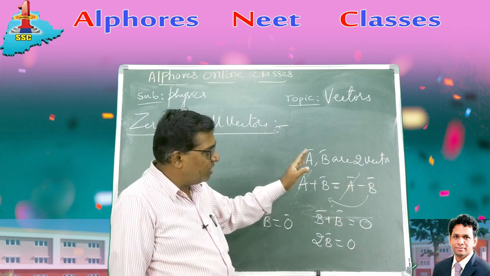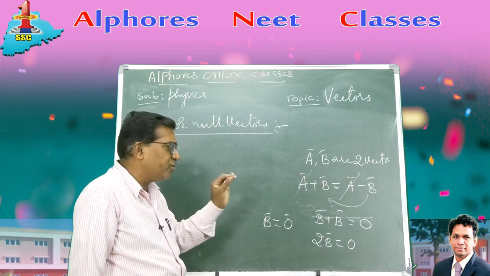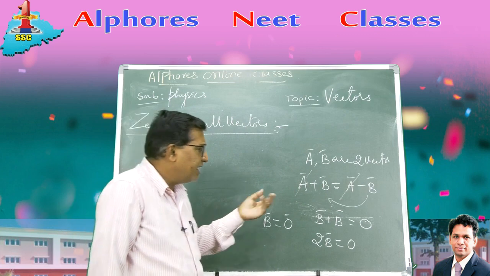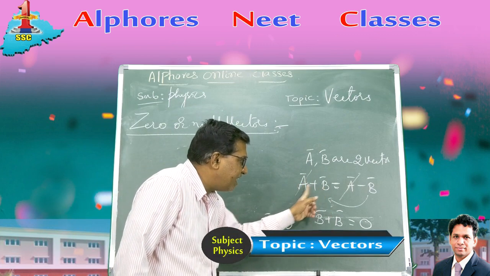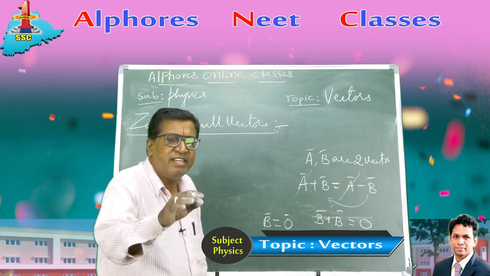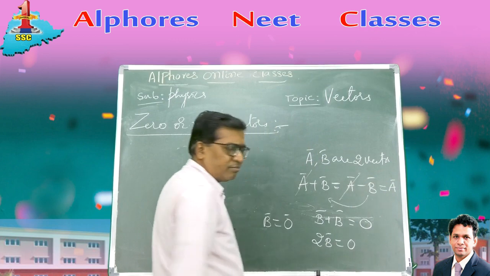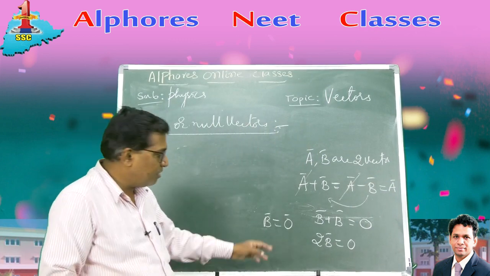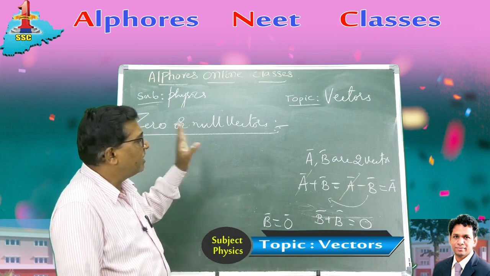It is possible only when b is a null vector. A very important point, a very beautiful question to express the zero vector.